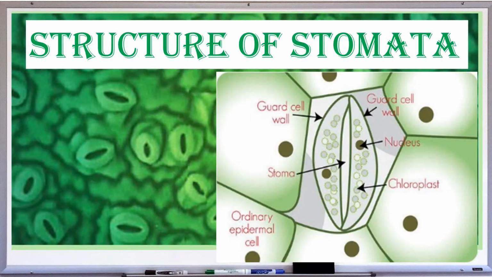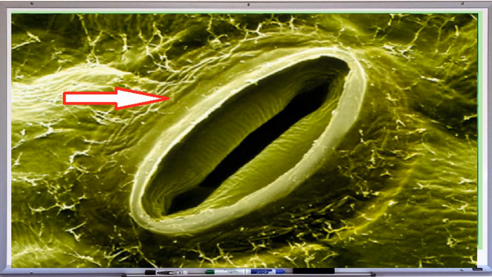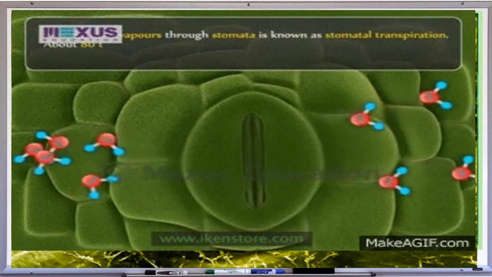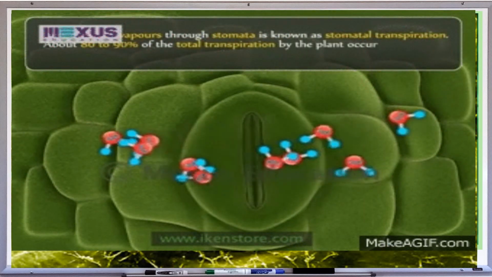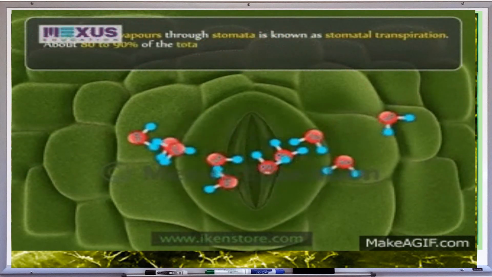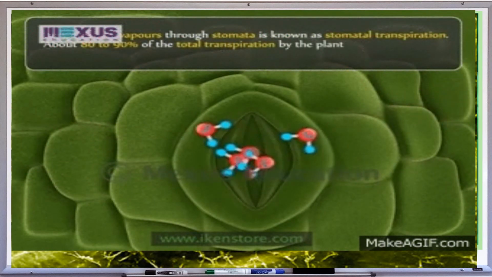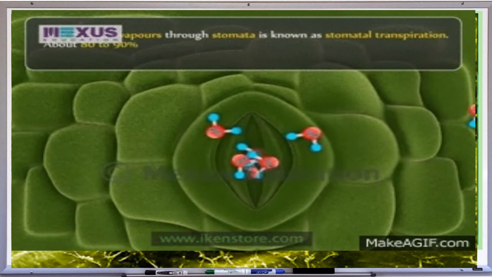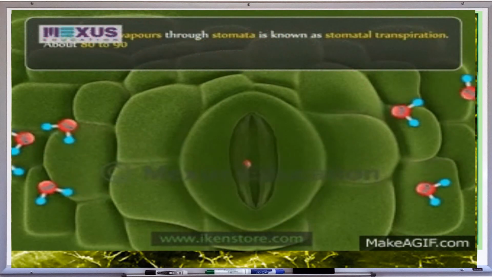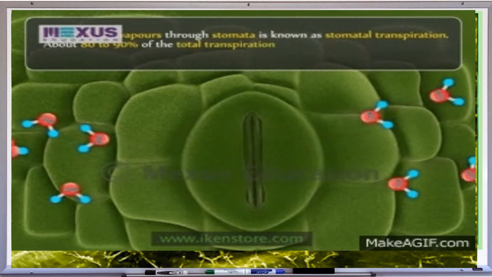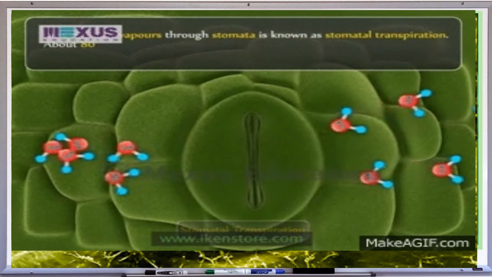The openings found on the leaf are called stomata. They are guarded by kidney or bean-shaped cells called guard cells. The stomata are open in the day and closed at night. The opening and closing of the stomata is due to the change in turgidity of the guard cells. When the stomata are open, water enters the guard cells and they become turgid. When they are closed, the guard cells lose water and become flaccid.